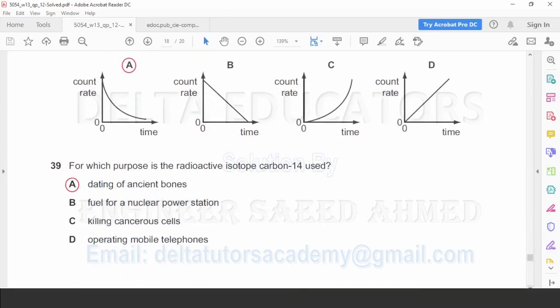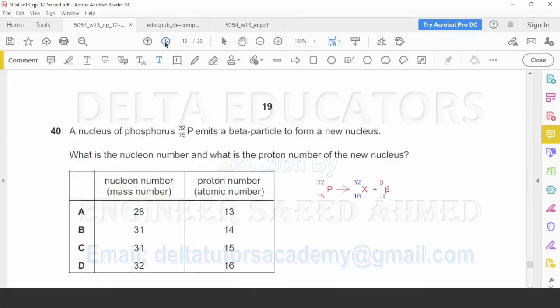Question number 39. For which purpose is the radioactive isotope carbon-14 used? Carbon-14 is used to find out the age of the bones. Means here in option A it is given dating of ancient bones. So it is our correct option. We have to use this carbon-14 to find out the age of the ancient bones. So the correct option is option A.